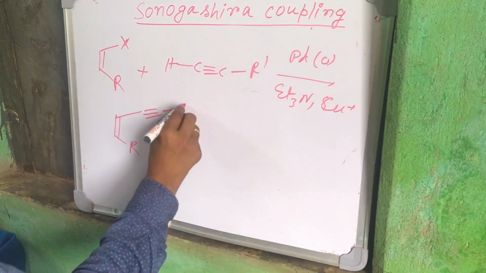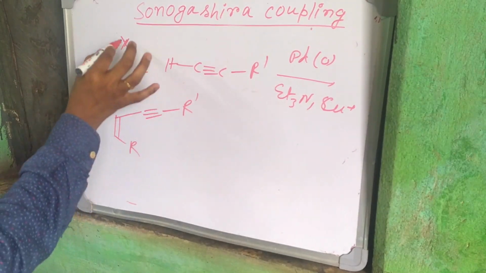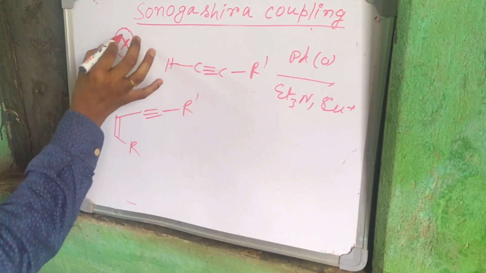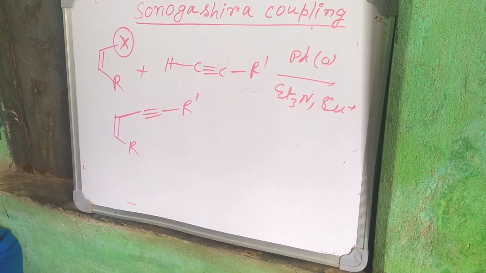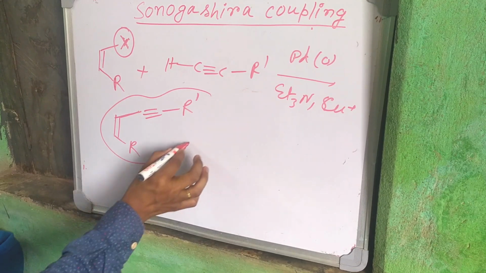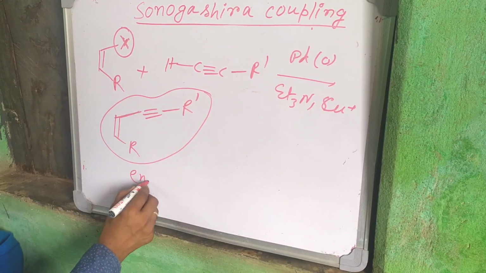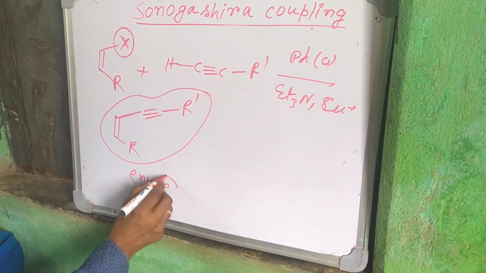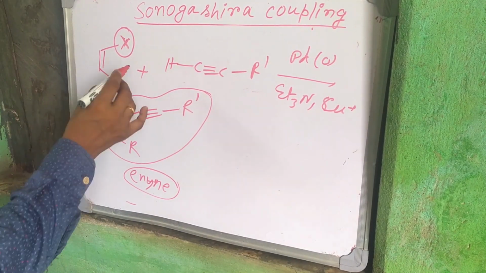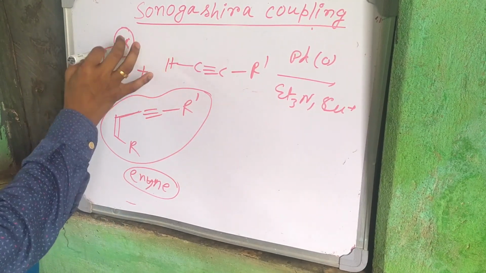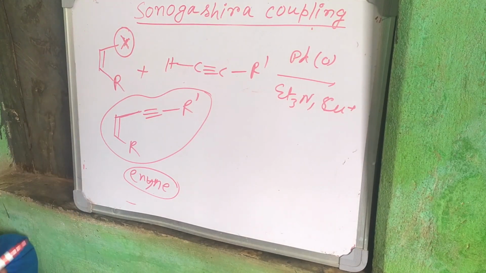Where the halogen was, the alkyne takes that position with the same stereochemistry. This enyne is a very important class of compound in synthesis chemistry, but our purpose here is to show that the stereochemistry of the product is retained.